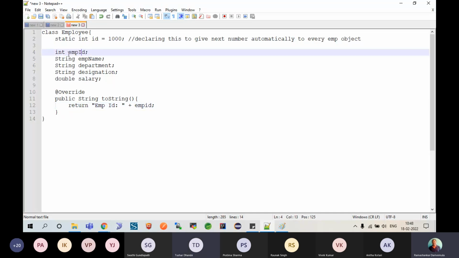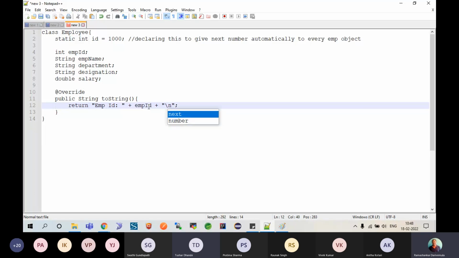Please follow camel casing. If your variable name, class name or method name contains more than one word, the second word onwards should start with a capital letter so that you can easily identify it. Okay, emp id, slash n, that is, go to the next line, and I have a space.